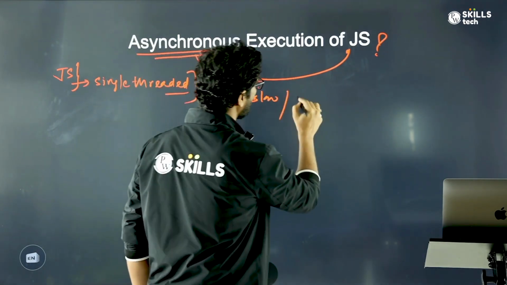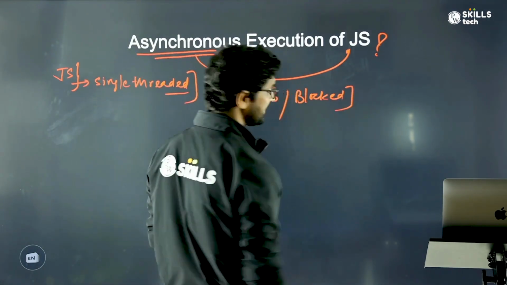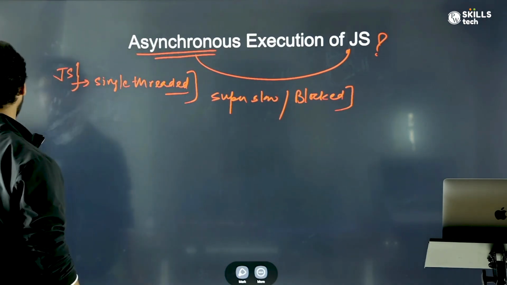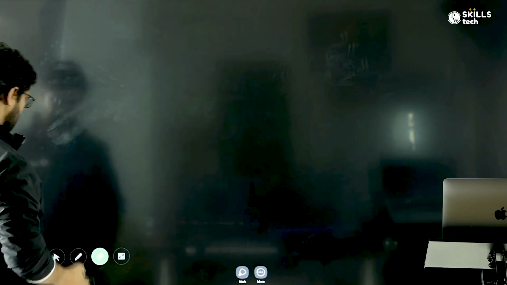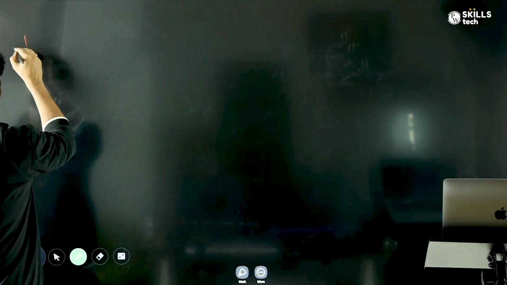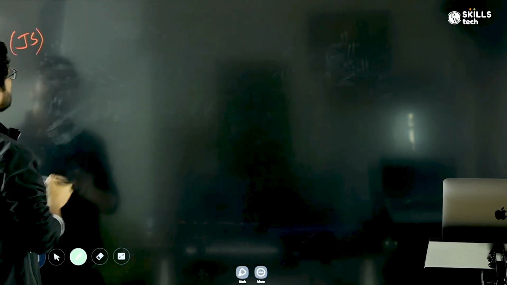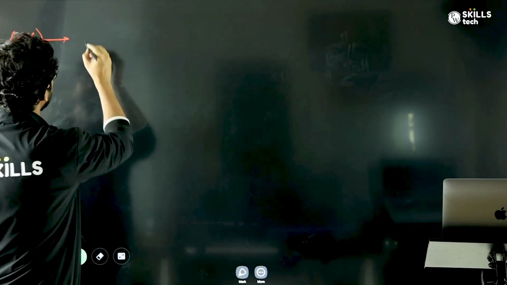Everything will be blocked. Let's try to understand this with the help of an intuitive example. So since JavaScript is a single-threaded programming language, think of replacing JavaScript with a restaurant.